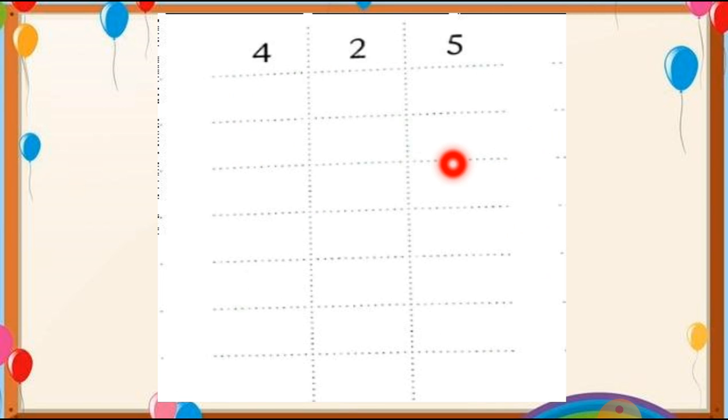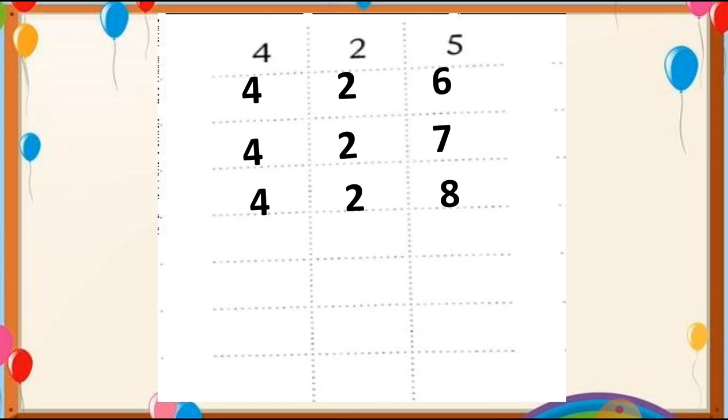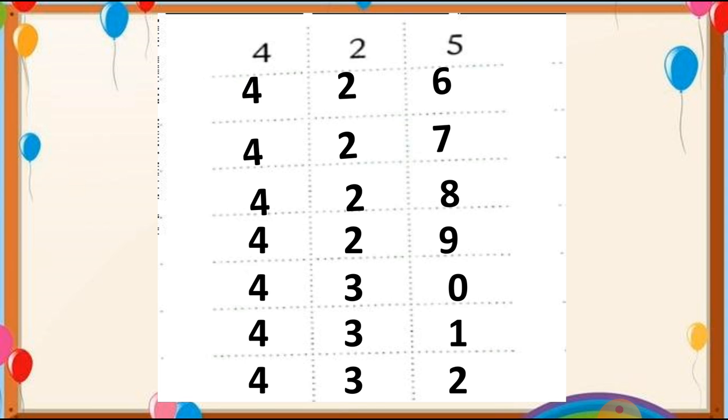Let's see one more. So let's start with 425. So let's write the other numbers. After 425, the number 426 will come. 426, 427, 428, 429, 430, 431, 432. So this way you have to complete this table, and hope you understood this.